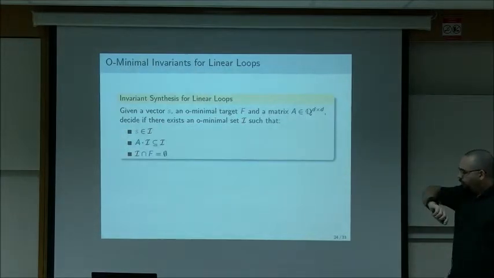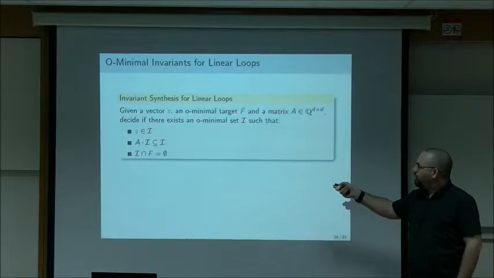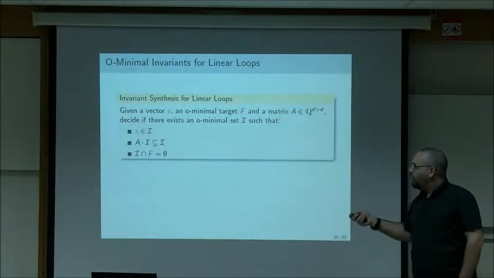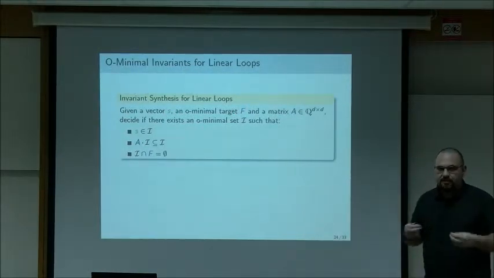Right, so now we have the following problem. We're given a vector s, an O-minimal target F, and a matrix A, and we want to decide whether there exists an explanation.